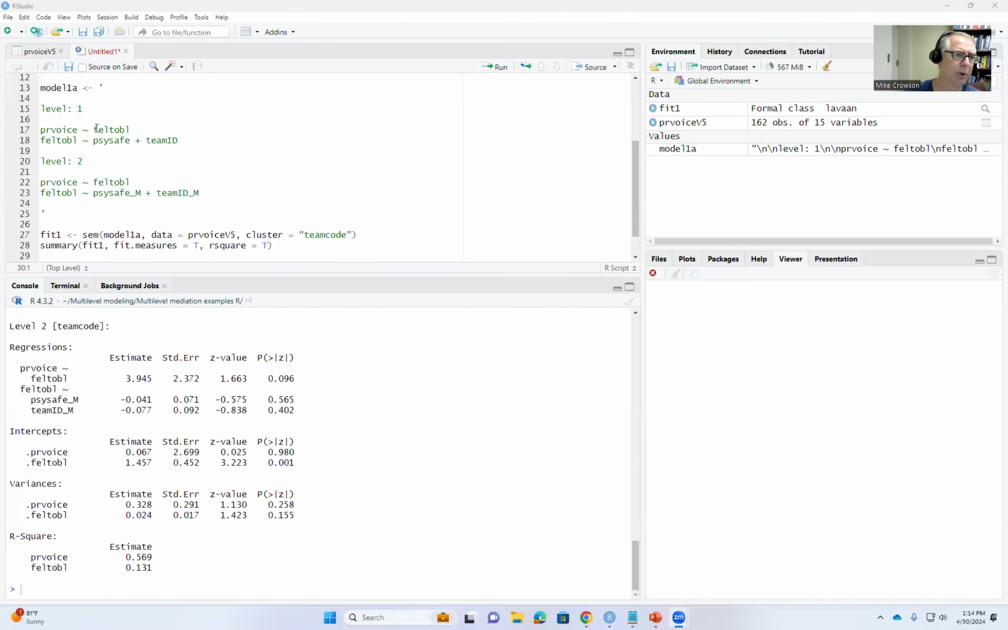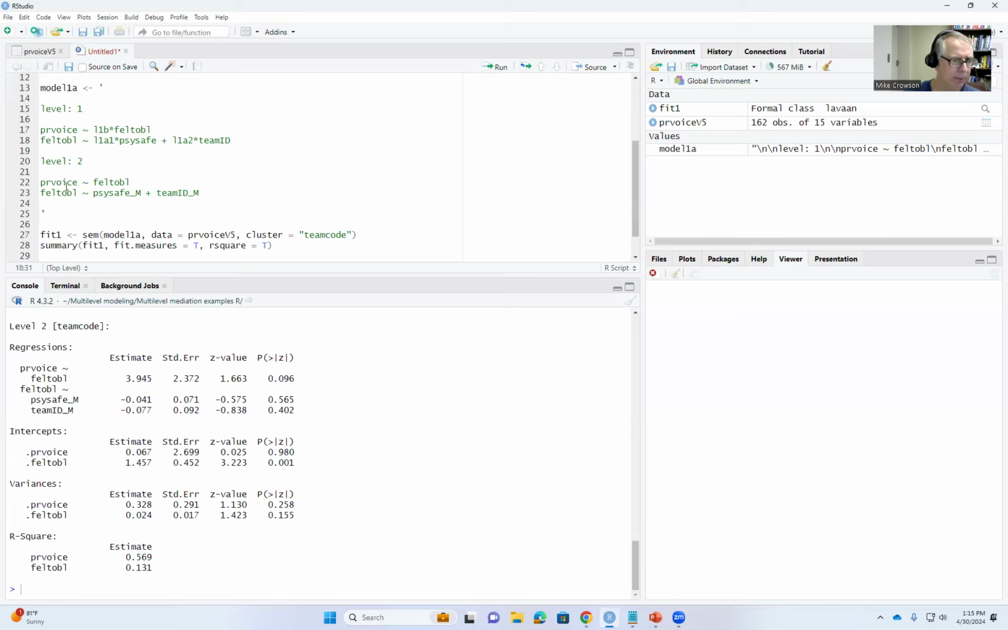So what we'll do is go ahead and modify the syntax for model 1A. For the level 1 model, we'll type in L1B and then an asterisk right here. Essentially that's assigning the label L1B to the path from felt obligation to promote a voice. Then for psychological safety, we're going to assign the label L1A1. So we'll do that by typing L1A1 asterisk SciSafe, and then L1A2 asterisk for team ID.